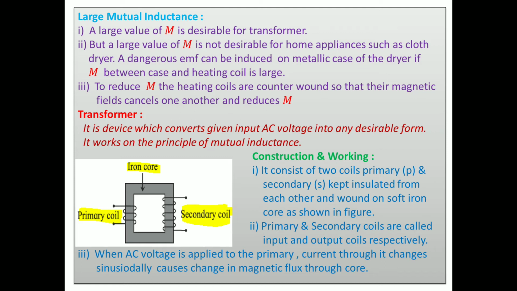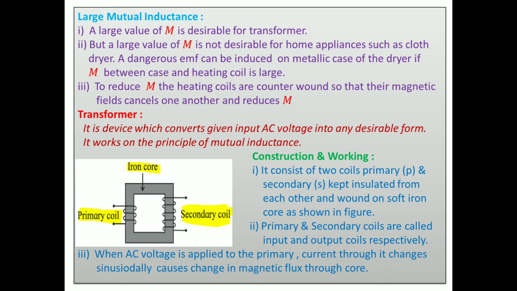Suppose your mobile charger. In the mobile charger, first we are looking at a transformer. What is a transformer? It is a device which converts a given input AC voltage into any desirable form, and it works on the principle of mutual inductance. Means given input voltage is AC, we can convert it into AC again, but in any desirable form.